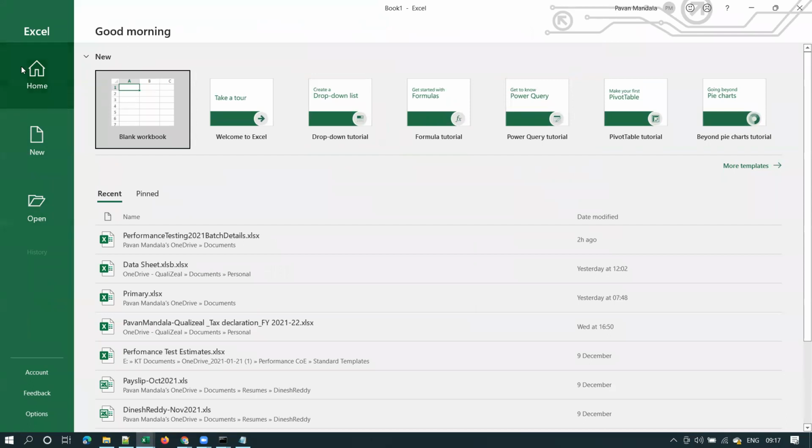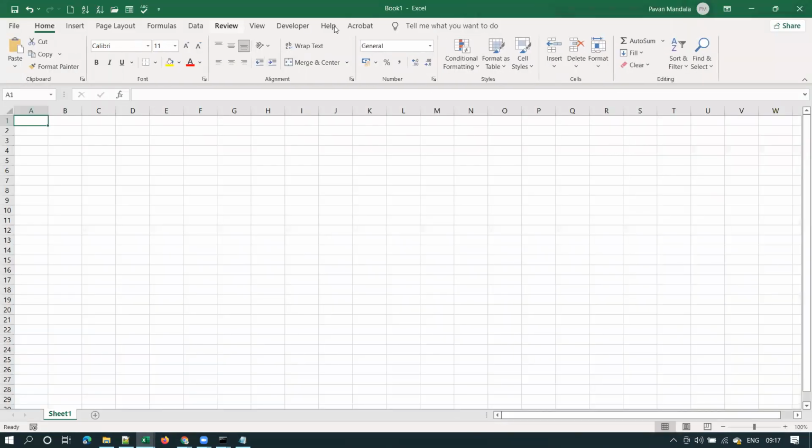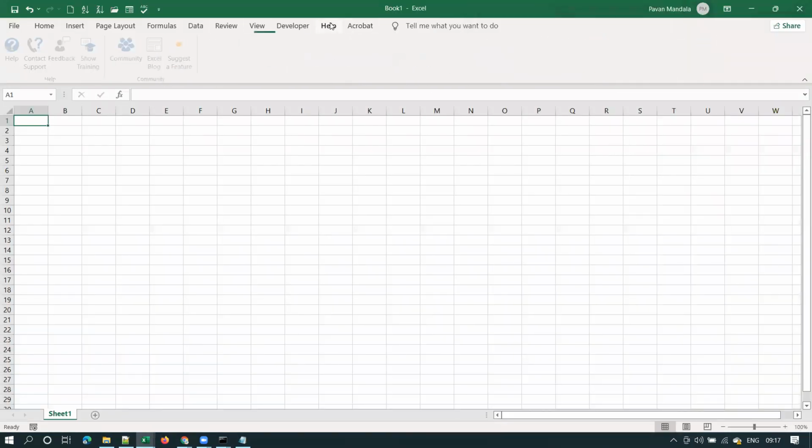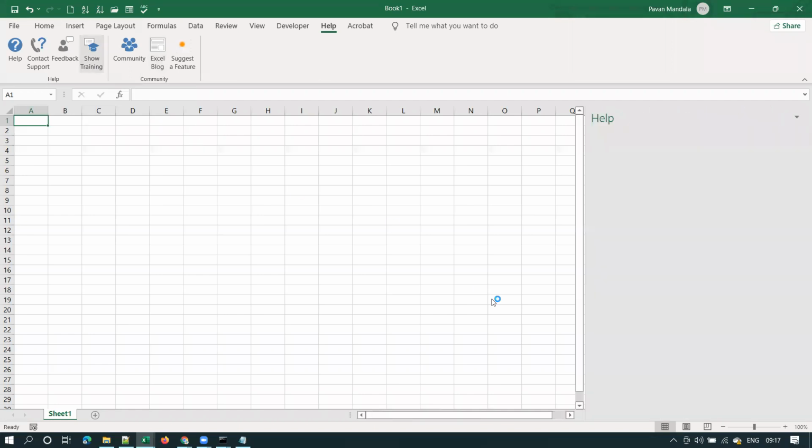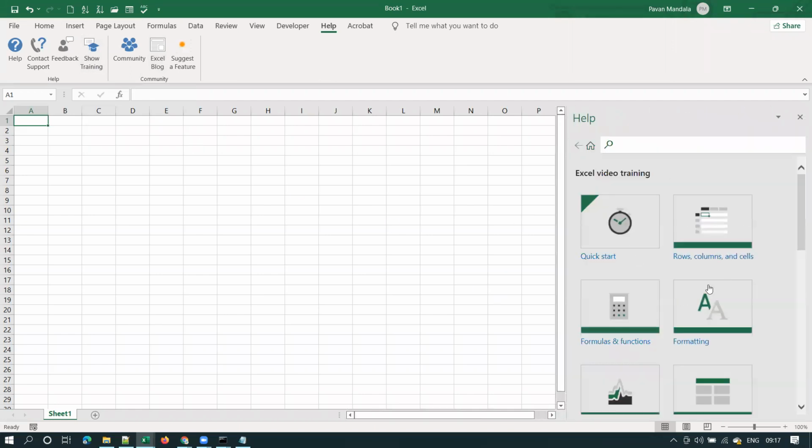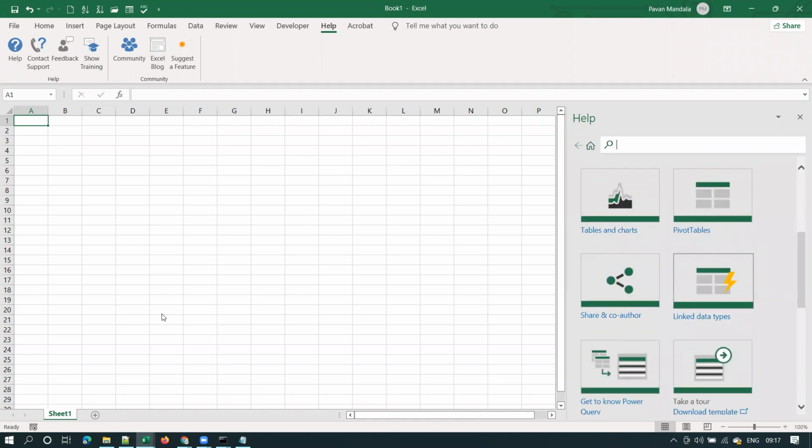Once you open Excel, click on blank workbook and go to Help. There will be some link for training. Yeah, here it is. Under Help, you have something called Show Training. Click on that and you will have some videos on Excel basics. Please go through the Excel videos, because in the initial 10 days, you will not be having any assignments. Please utilize this time for learning these Excel basics and Windows basics also.